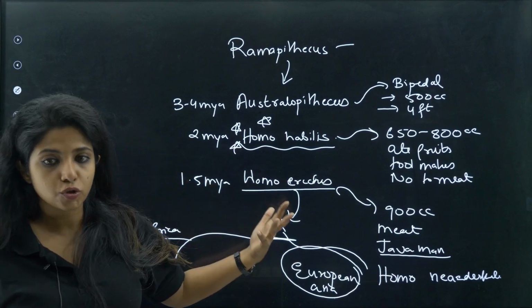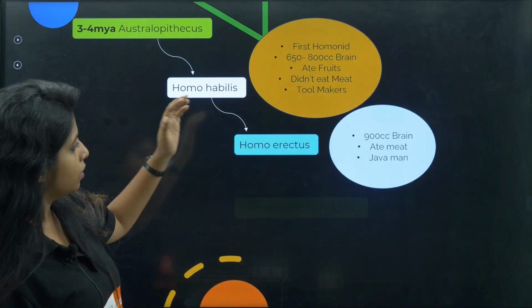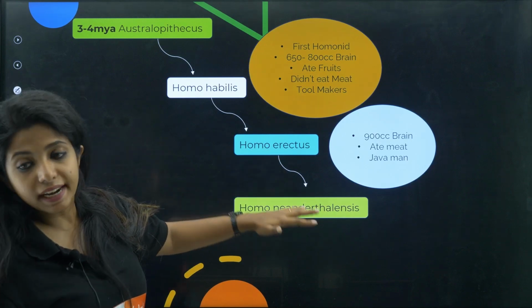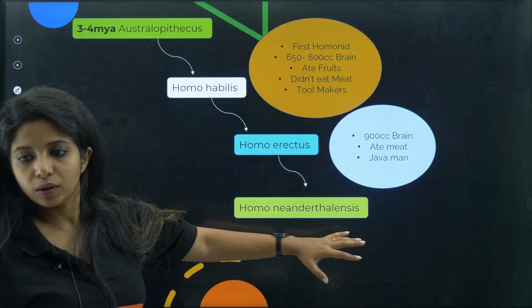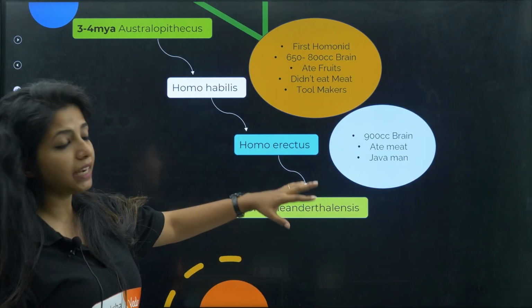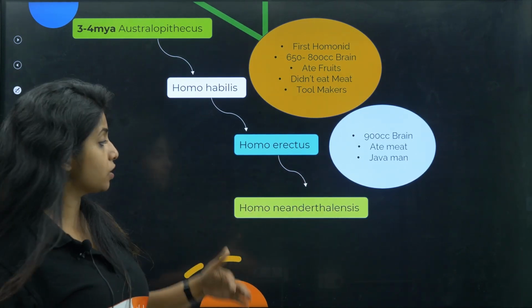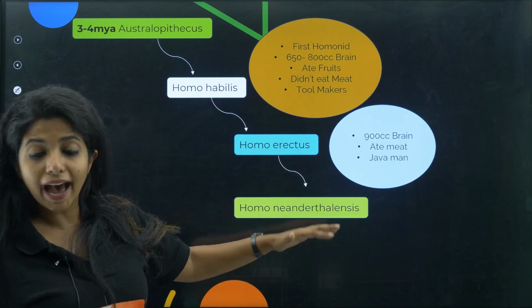We are going to talk about their story now. The first one, Homo erectus, evolved to Homo neanderthalensis. Neander is a place where they were found, which is why it was known as Homo neanderthalensis.